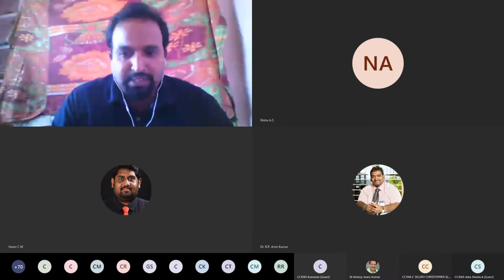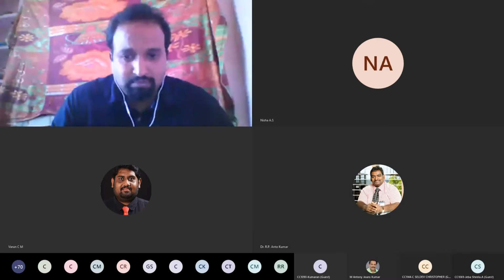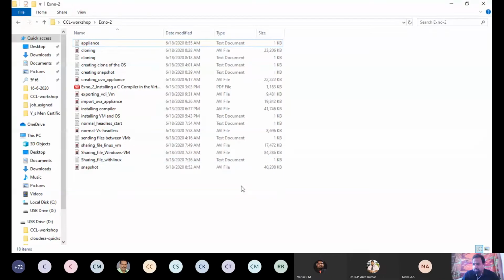Now we are going to see how to create a clone. First you have to know what a clone is. It is creating a replica: one Windows virtual machine will be there, and I am going to create a replica of the same. Again, I am not going to create a virtual machine from scratch here. I am not going to provide the configuration, RAM size, storage capacity, anything. I am just going to click an option, clone, and VirtualBox will create a replica of the particular virtual machine which you are going to clone. Okay, now I am going to show the demo for that, how to create a clone.